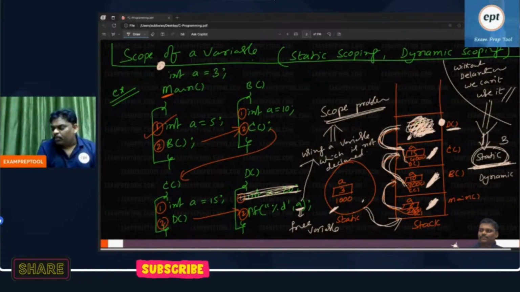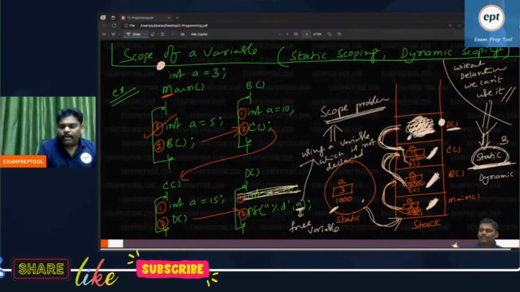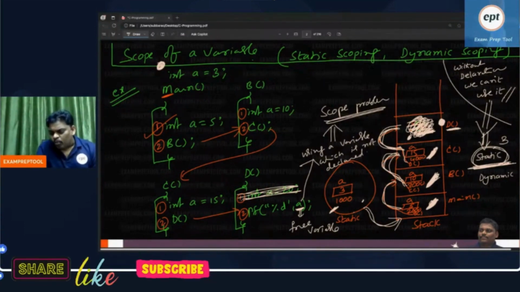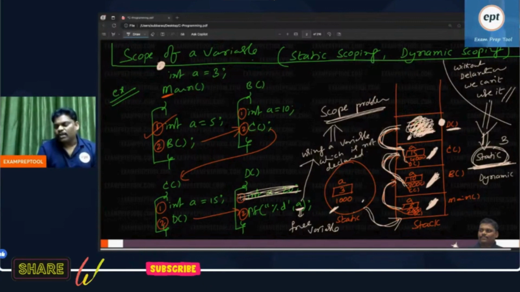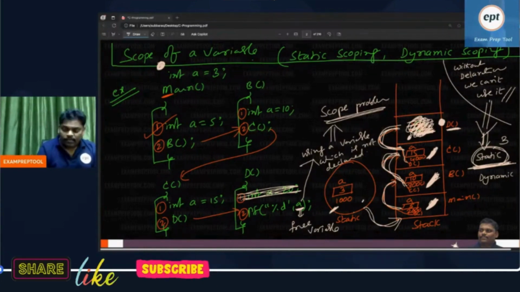Suppose there are very few people; if you want to solve a problem easily, solve this problem at compile time. Assign this work to the compiler. Allow compiler, while compiling, are you able to see any scope problem? Yes, I am able to see a scope problem. Then compiler, please resolve. I don't want to give it to the processor. At that time, the compiler knows only global variables, so you will take the global variable.